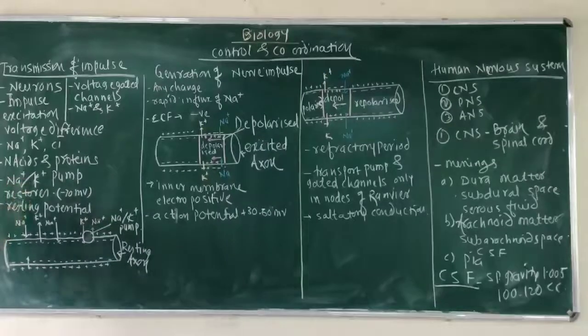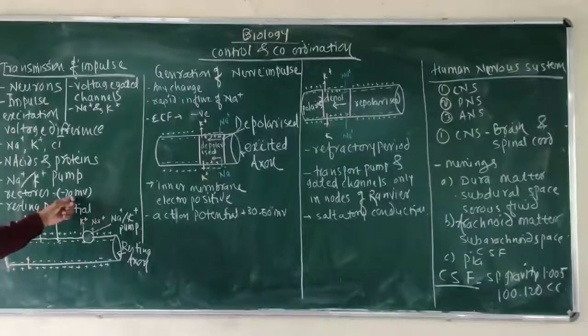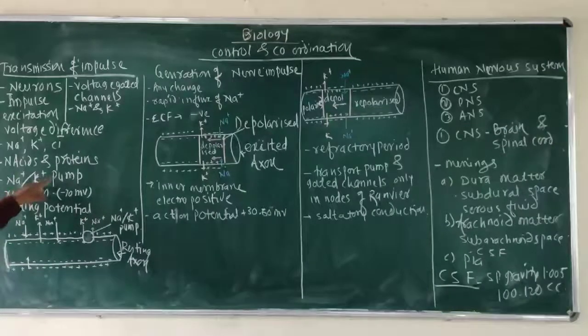When this condition appears, with sodium ions outside, and potassium ions in the cytoplasm with negatively charged proteins and nucleic acids, a voltage is created, a potential difference. But this potential difference is restored with the help of the sodium and potassium pump.